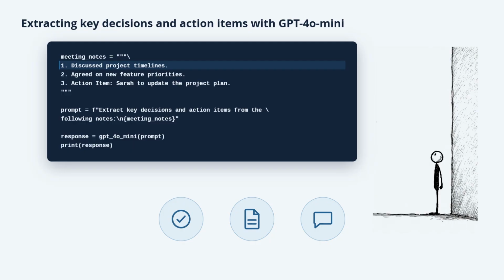We start by crafting a prompt that encourages the model to identify and list the key decisions made during the meeting alongside any action items that need addressing. This prompt plays a key role in guiding the model's output. By clearly framing what we want, we can ensure the AI delivers relevant, concise, and actionable information.